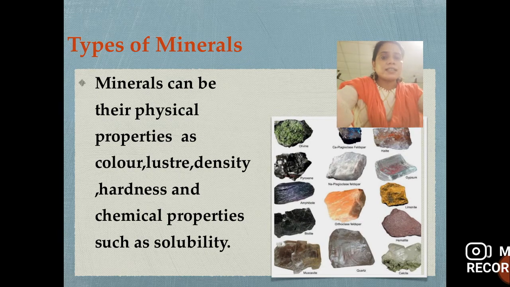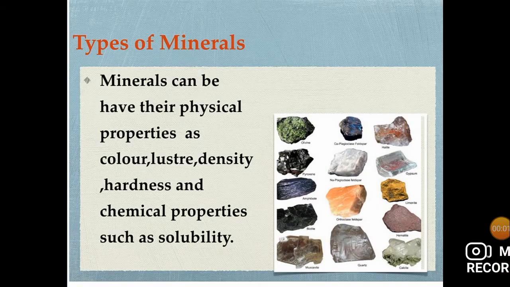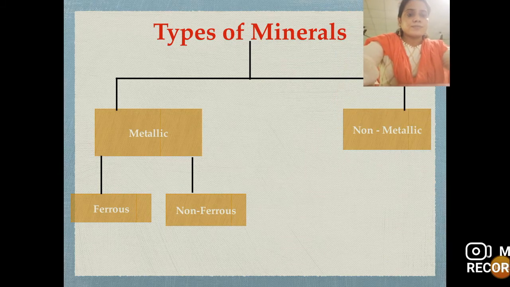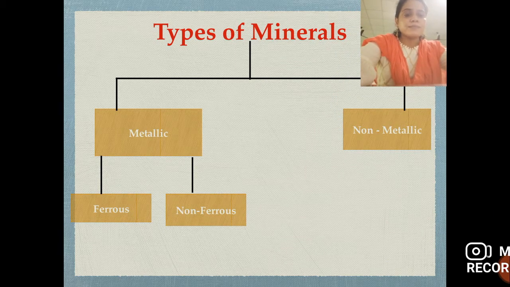Now next we will see the types of minerals. Minerals have physical properties such as color, luster, density, hardness and chemical properties such as solubility. On this basis we can divide the minerals. Now see what are the types of minerals. There are two types of minerals, metallic minerals and non-metallic minerals. And metallic minerals are further divided into ferrous and non-ferrous minerals.